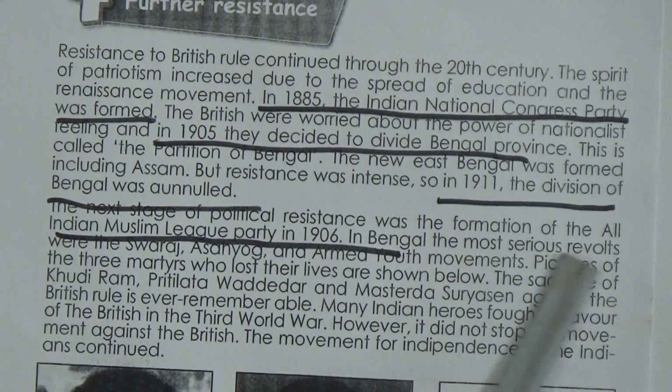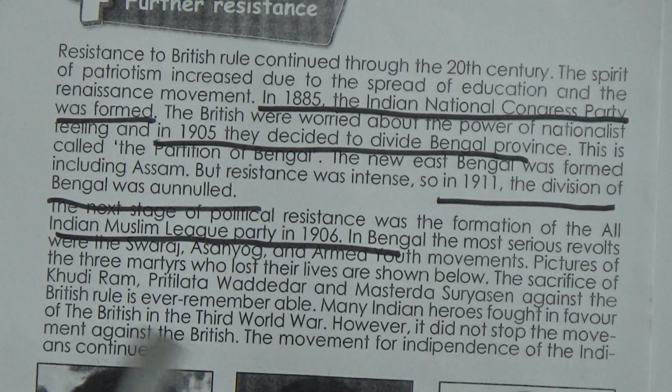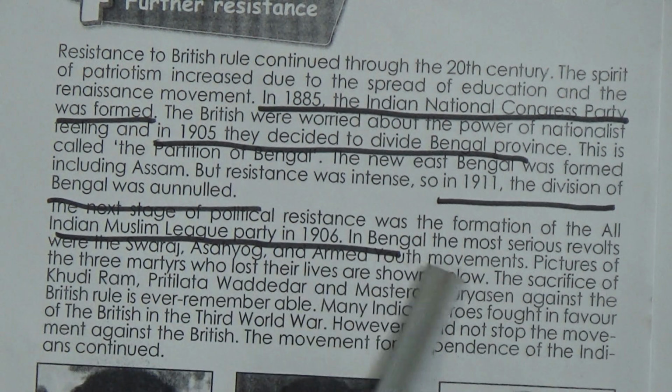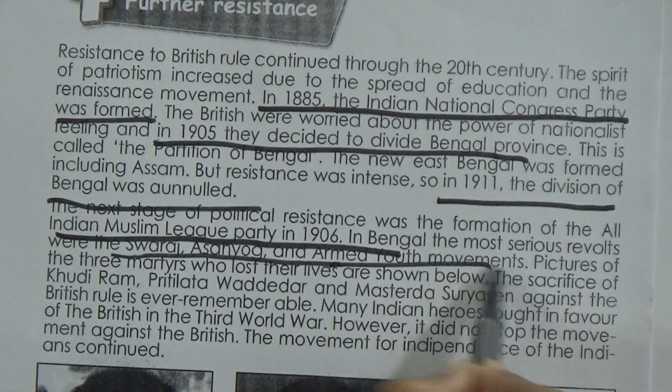In Bengal, the most serious revolts were the Swaraj, Ashohayok and Armed Youth movements. So there are 3 other movements which are very important except the Sepoy Mutiny. And what are they? Swaraj, Ashohayok and Armed Youth movements.